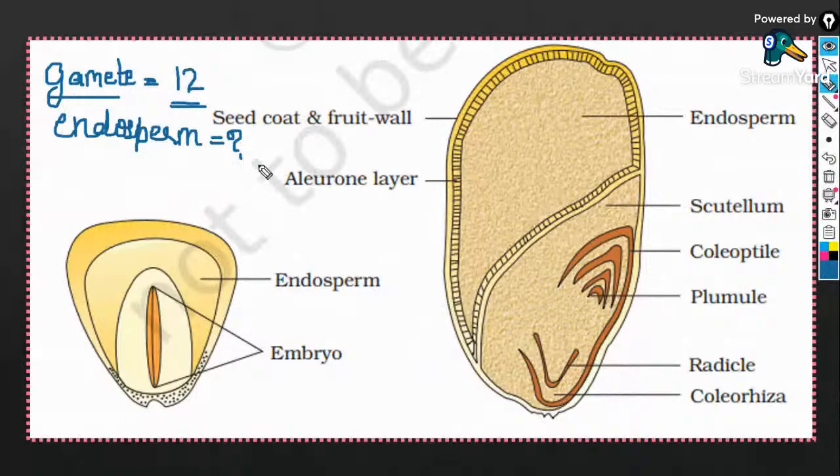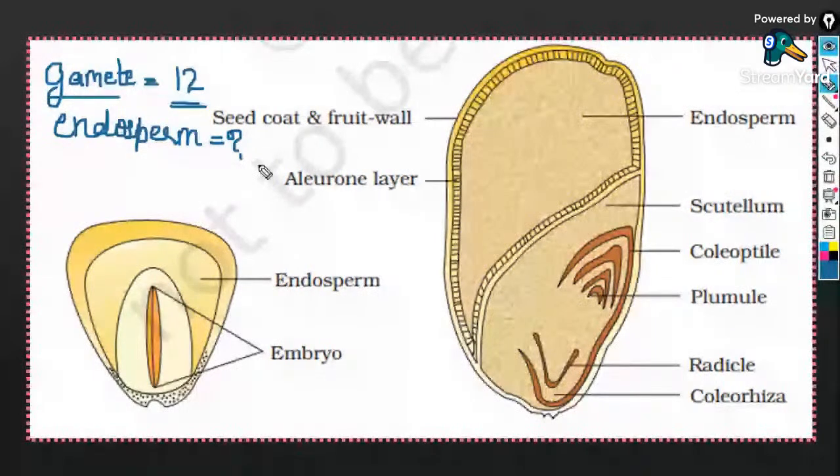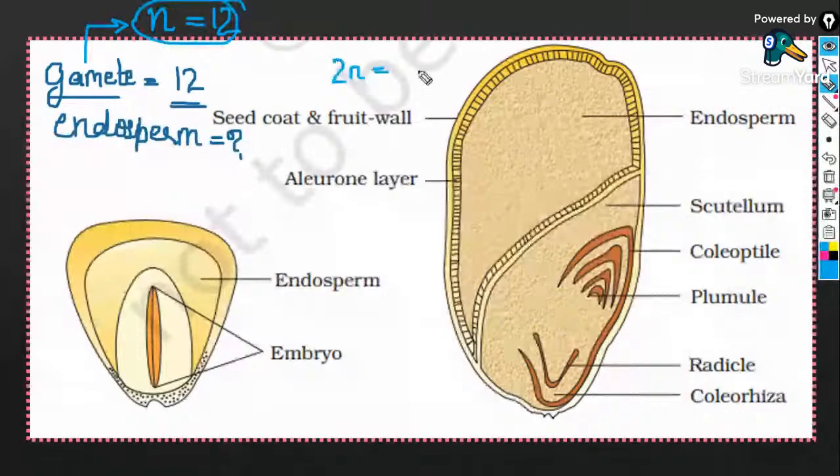Yes. Who's going to answer the question fast? After this slide, we are going to have the mentee. That is what you guys are making mistake. Guys, what is the ploidy of a gamete? Gamete ploidy is n. So I have directly given you n is equal to 12 in the question. In the last question, I had given you 2n is equal to 8 or something. Ploidy of a gamete is simply n.